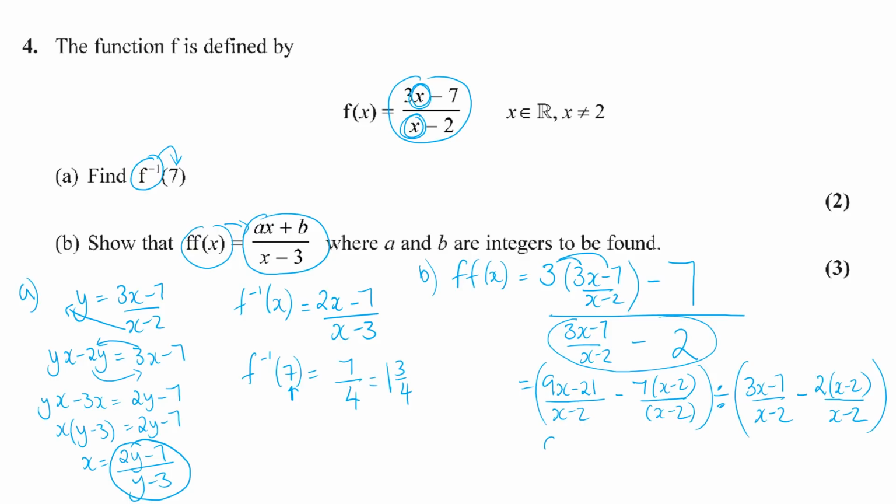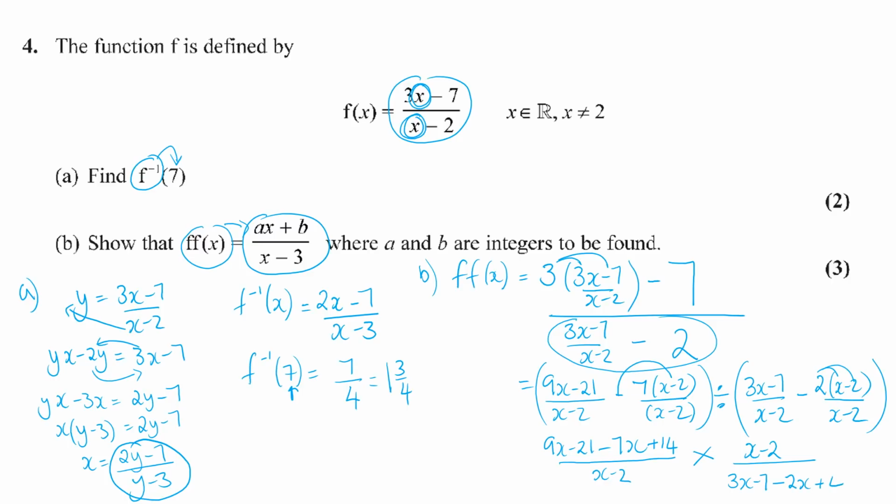So you're going to have 9x minus 21 minus 7x, and then it's going to be minus 7 times minus 2, so that will be plus 14, all divided by the common denominator there, x minus 2. And I'm going to be dividing by a fraction, but I can times and just turn that one upside down. So it'll be x minus 2, the common denominator on the top, and then you're going to have 3x minus 7 minus multiplying this 2 in,